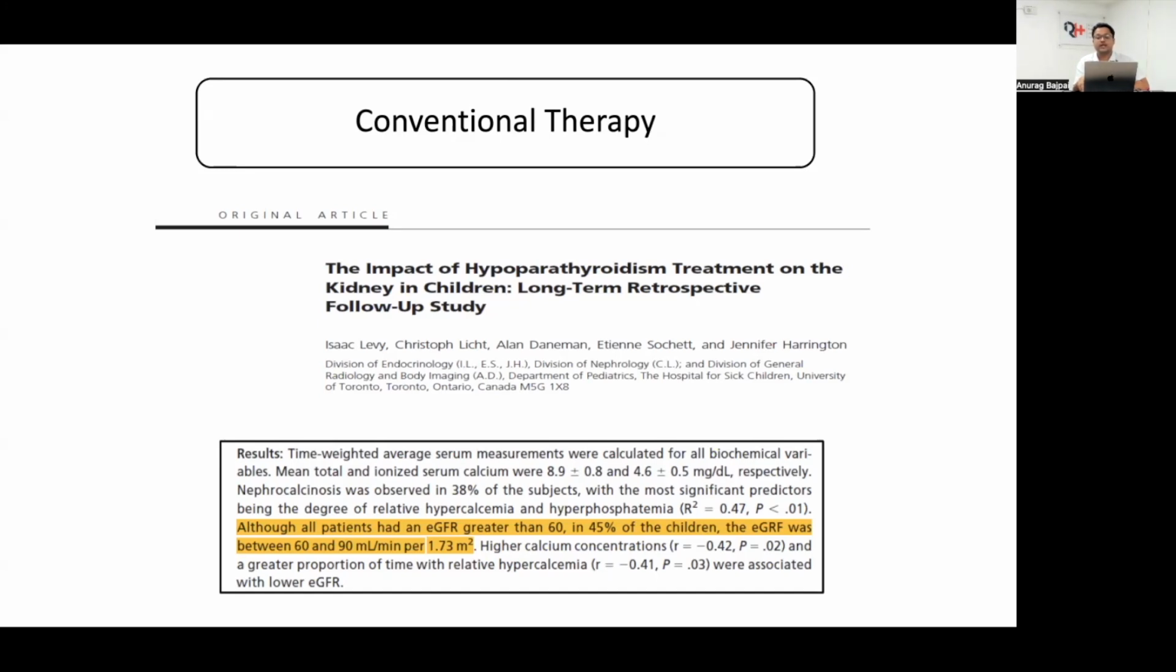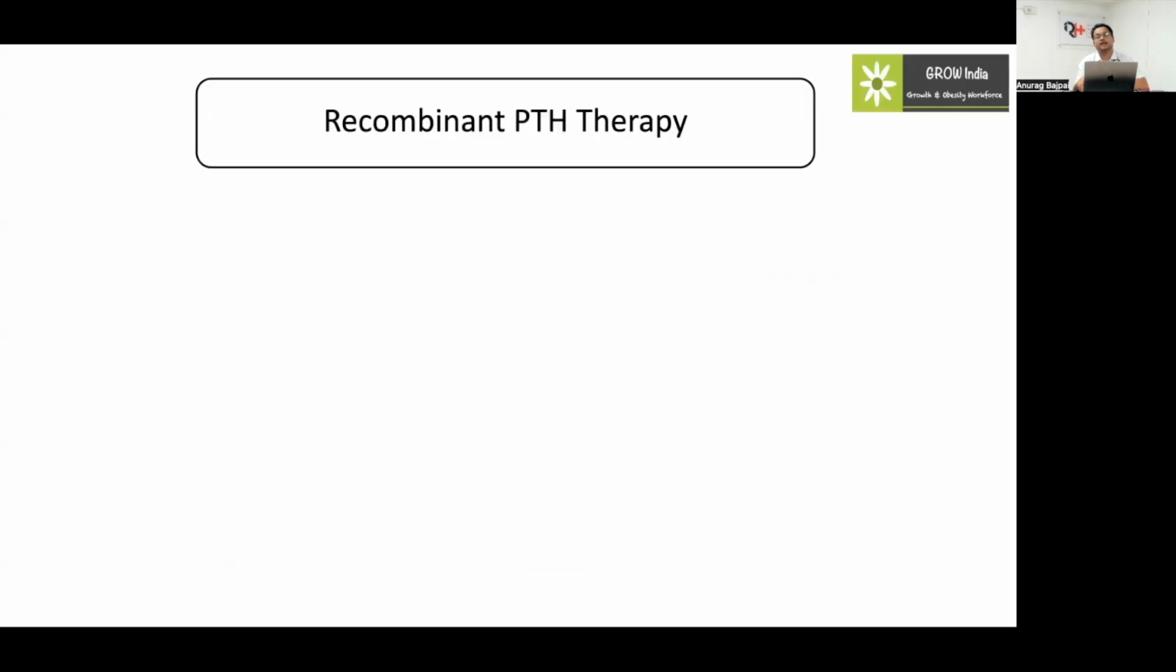Also, they showed that there is a decreased eGFR, between 60 and 90, in almost half of these children. They concluded that this decrease in the GFR, though not significant below 60, may still persist further and may cause renal dysfunction in the future. So these things have led us to think whether we can use another therapy, in terms of PTH therapy, in children, which has already been used in adults.